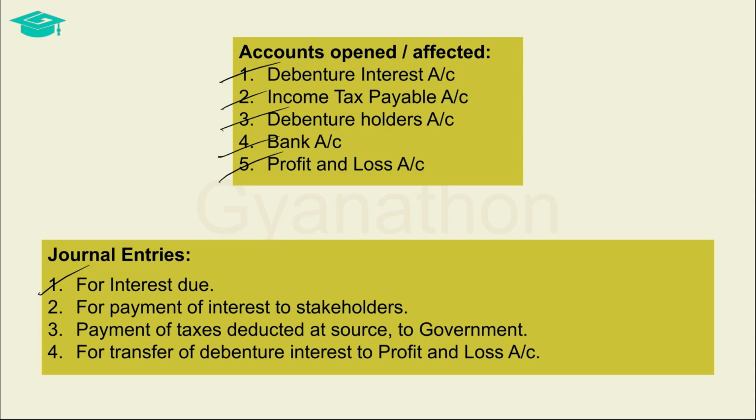Now that the company has recorded the amount due to be paid to the debenture holders and also deducted the taxes at source, next the company pays the interest on debentures to the debenture holders, and also the taxes deducted at source are remitted to the government. Finally, at the end of the year, the entire debenture interest so incurred as an expense is charged to the profit and loss account. Now, let us see each of these journal entries in detail.